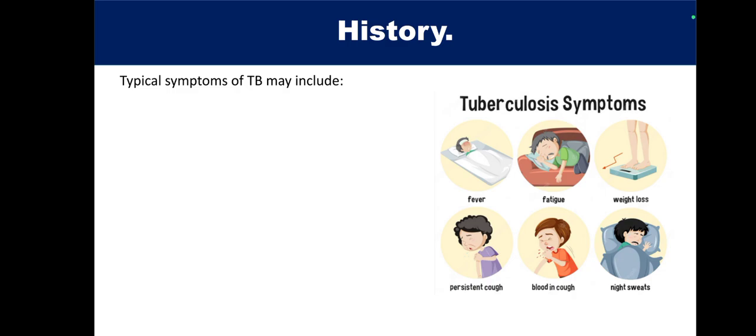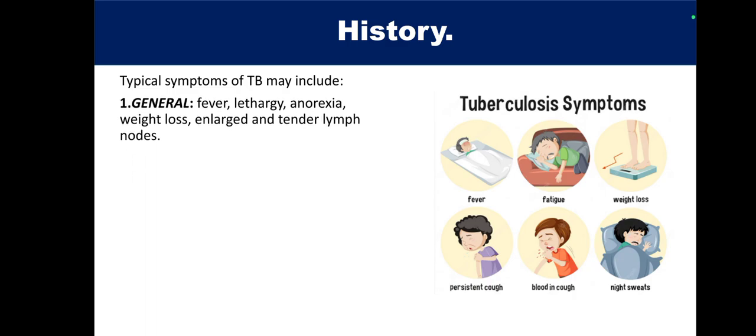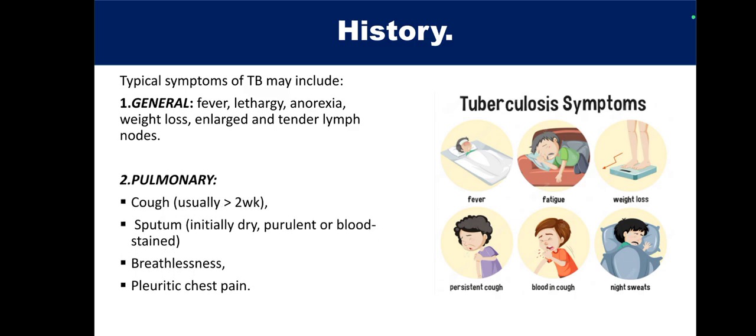The typical symptoms of TB may include general symptoms like fever, lethargy, anorexia, weight loss, enlarged and tender lymph nodes. And if the patient has pulmonary tuberculosis, there is a classical cough that lasts for more than 2 weeks. There may be sputum production that is initially dry, purulent or blood stained. There may be breathlessness. There may be pleuritic chest pain. And here we can see the classical tuberculosis symptoms.